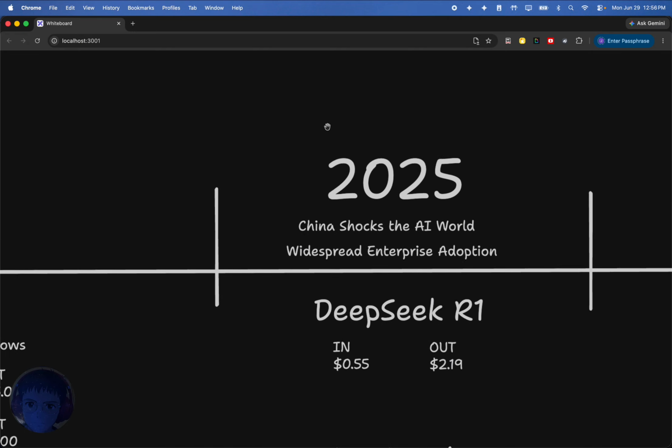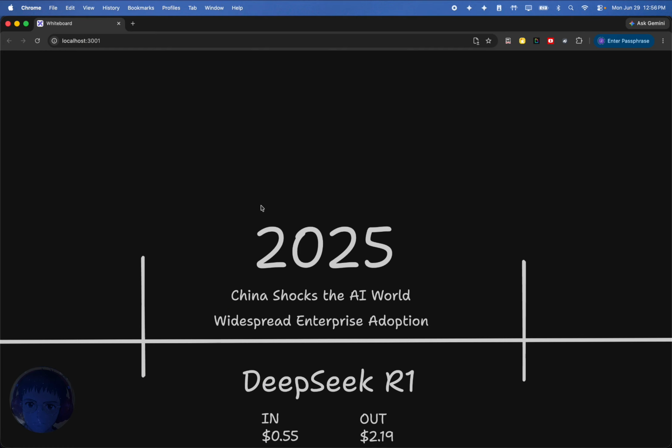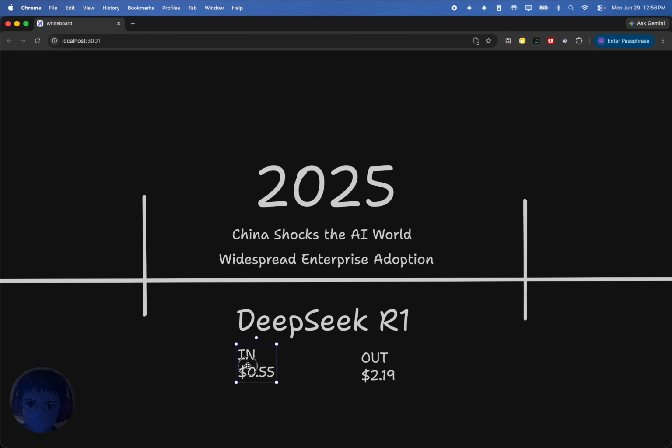Now, moving on to 2025. This one I am listing as the year China shocks the AI world, and also when widespread enterprise adoption really started. So 2025, as we all hopefully can remember, is the year DeepSeek R1 came out. This was a big deal because it really made us see that we have limitations as far as price goes. OpenAI and Claude, they were charging a pretty penny. Gemini was kind of trying to tackle that themselves. But Gemini's models were so far behind, dude. It was like, yeah, you're paying way less, but you're getting way less. And so before DeepSeek R1 came out, you were getting what you paid for. If you wanted a model that was capable, you had to pay the premium. DeepSeek R1 came out, and dude, it was like you were paying peanuts and getting good output.